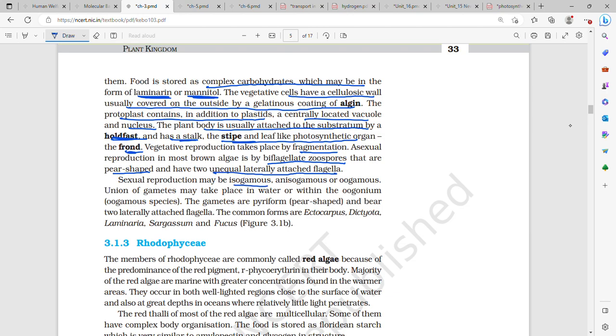Sexual reproduction can be isogamous, anisogamous, or oogamous. Union of gametes may take place in water or within the oogonium, that is, in oogamous species. The gametes are pyriform, pear-shaped, and bear two laterally attached flagella, that is, they are biflagellate. Common forms are Ectocarpus, Dictyota, Laminaria, Sargassum, and Fucus.